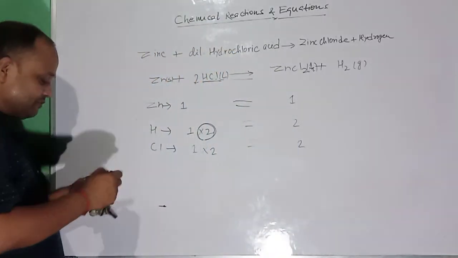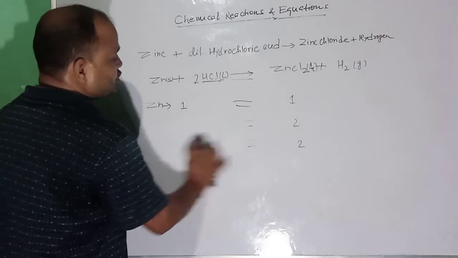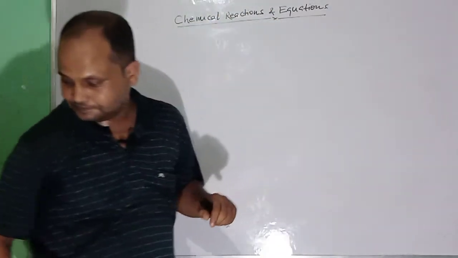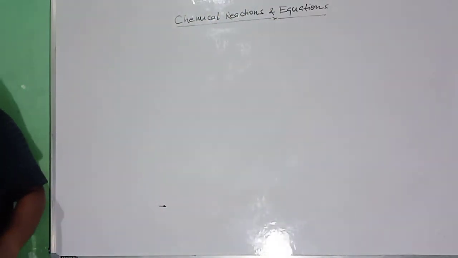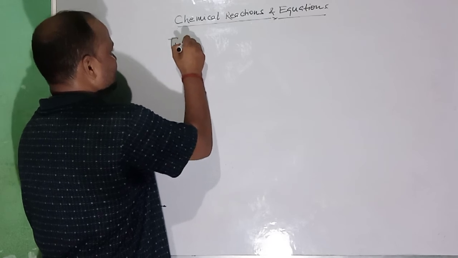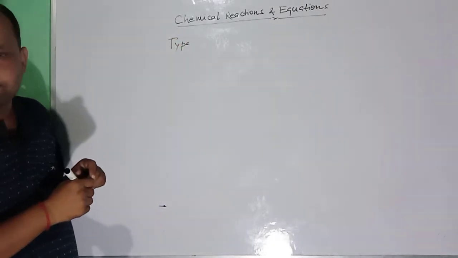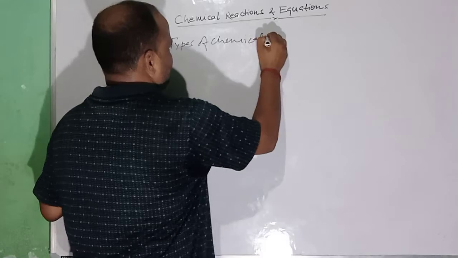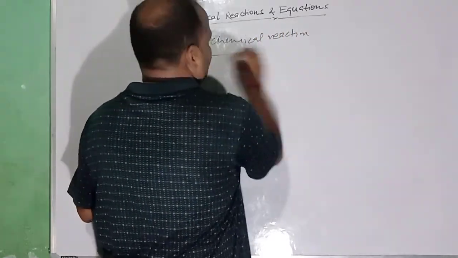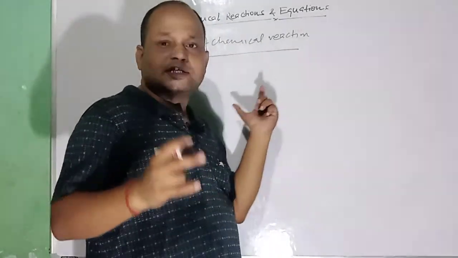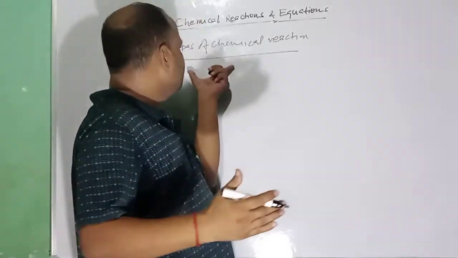So after this, let us discuss types of chemical reaction. Students, as this video is getting too long, I would like to stop here itself, because it will take at least 15 minutes, so it will be too long. So you will have types of chemical reaction in the next video.